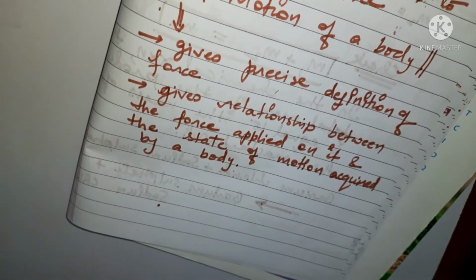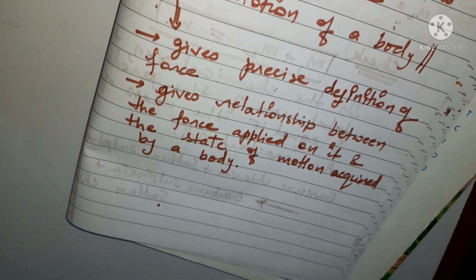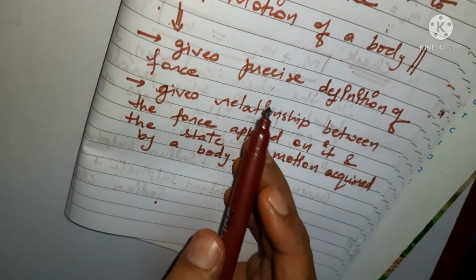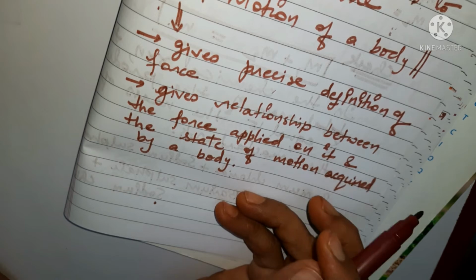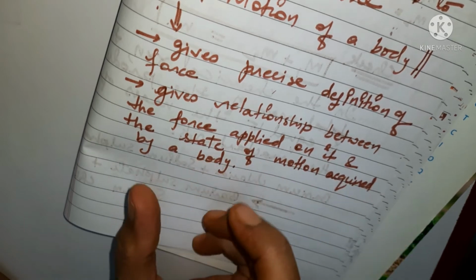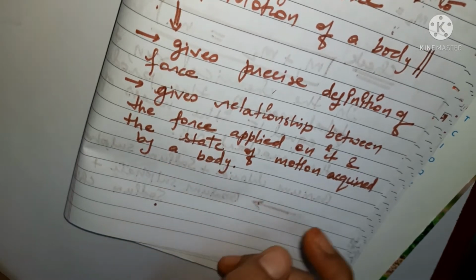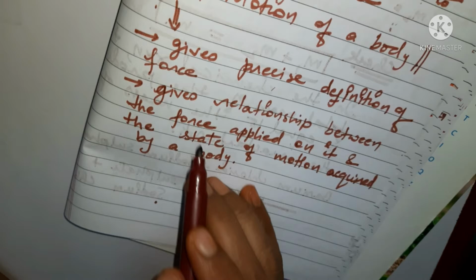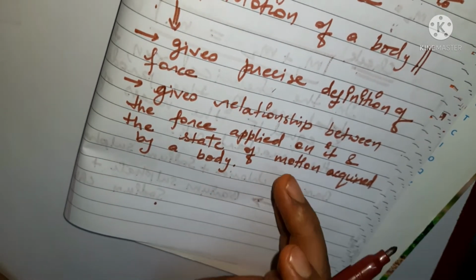These laws are given by Newton, and they are related to the motion of a body. They give a precise definition of force, and also a relationship between the force applied on the body and the state of motion acquired by the body. As soon as force is applied, the motion of the body is going to change.